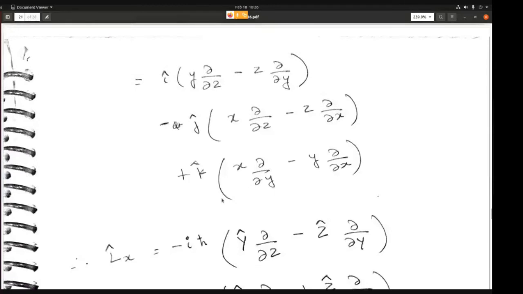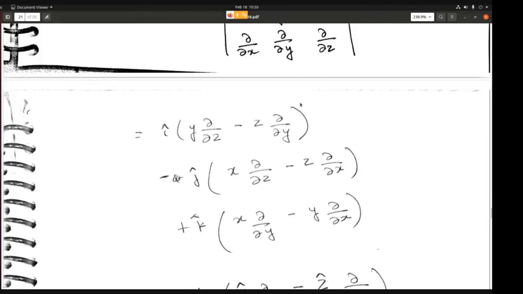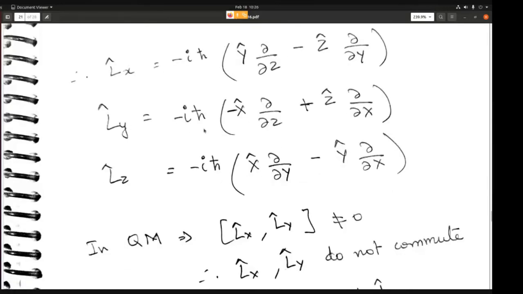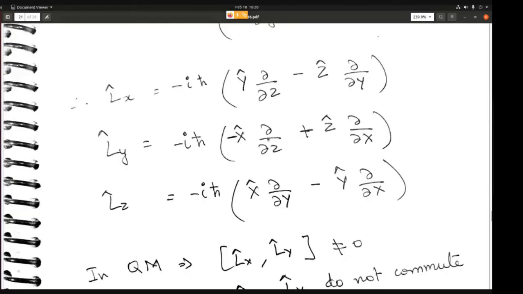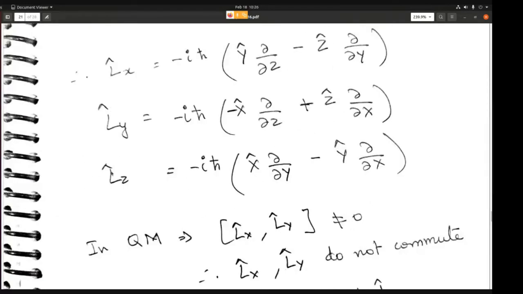So essentially your Lx operator becomes just this component, right? It is minus i h cross (y dou by dou z minus z dou by dou y). Ly becomes minus i h cross, so I have taken the minus inside basically, so you have (minus x dou by dou z plus z dou by dou x). And the Lz operator becomes minus i h cross (x dou by dou y minus y dou by dou x). Okay, so these are your orbital angular momentum operators for all three components in the three directions.